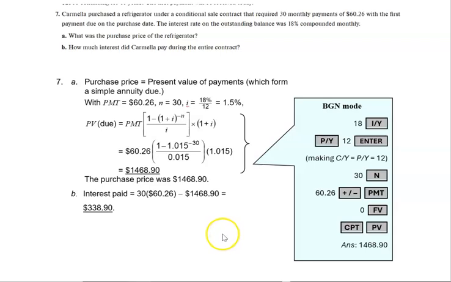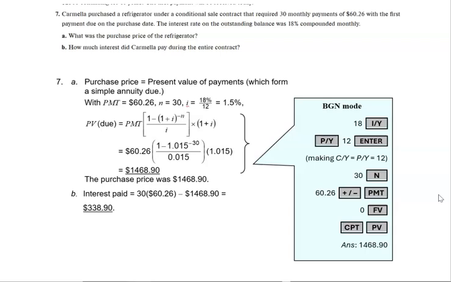Okay, our final question. Question number 7 is Carmela purchased a refrigerator under a conditional sale contract that required 30 monthly payments of $60.26, with the first payment due on the purchase date. The interest rate on the outstanding balance was 18% compounded monthly. What was the purchase price of the refrigerator?